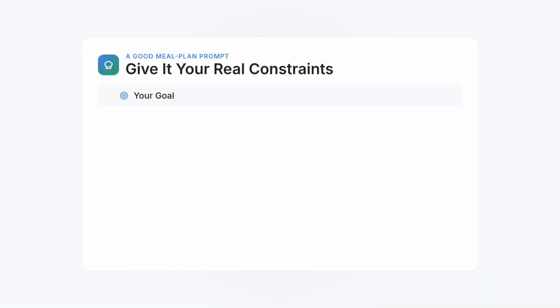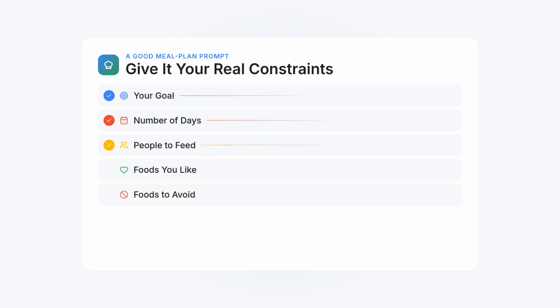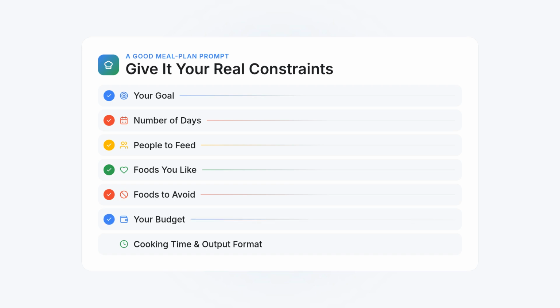A good meal plan prompt gives your real constraints: your goal, number of days, people to feed, foods you like, foods to avoid, budget, cooking time, and what format you want back. Those details are what make the plan usable. Here's the prompt. Pause when it appears, copy it, and fill in the brackets with your own details.